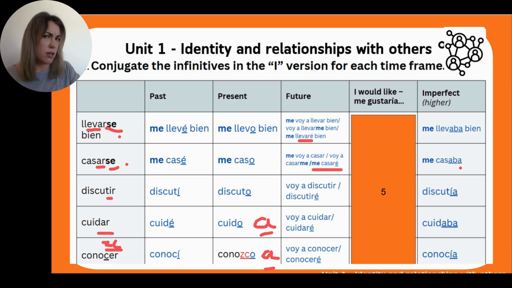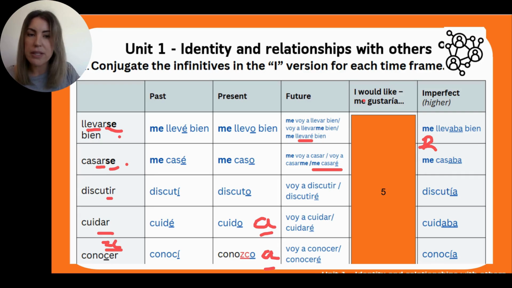Me casaba. Don't think you use this. Discutía, cuidaba, conocía. The verbs that finish in er or ir, you drop the ending and you add ía. Okay? And the verbs that finish in ar, drop the ending and add aba. Okay? But these 2 are reflexive, and this is why they have the me at the front.